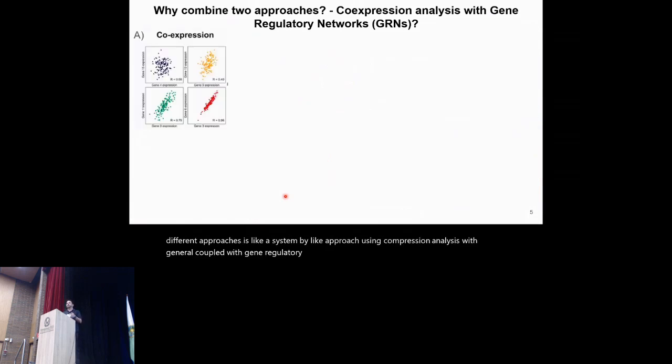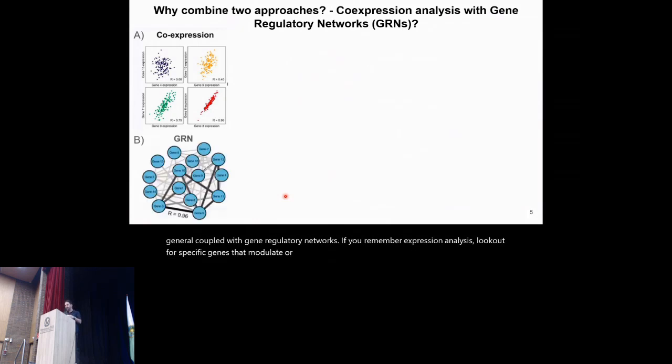If you remember, co-expression analysis looks for specific genes that have the same expression patterns. And the other strategy, gene regulatory networks, as Dr. Alberto was saying before, gives you specific maps of interaction.